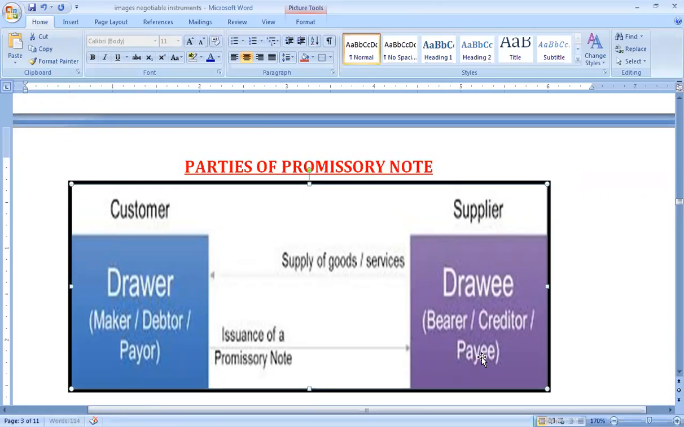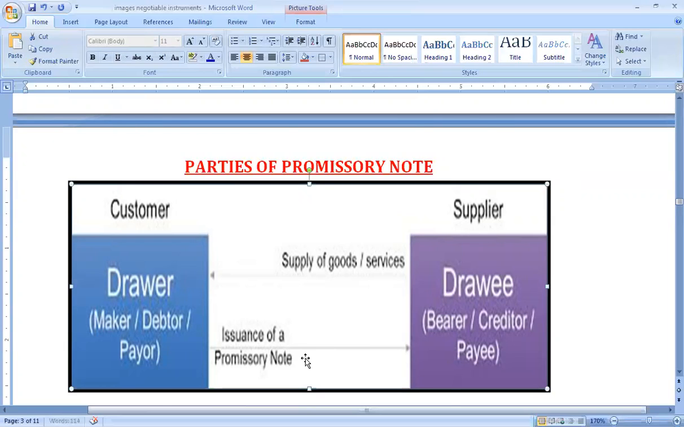So basically the two parties are the supplier and the customer. The customer will draw, making a promise to the supplier, "I shall pay you this money because you have supplied these goods and services to me. I am not in a position to give you money right now, so I will be giving you a promissory note."